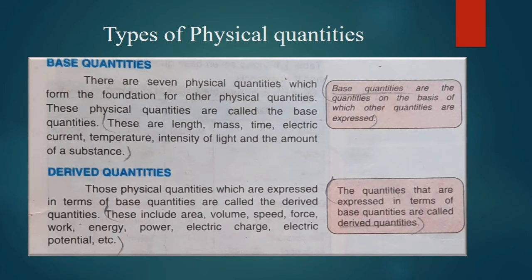So those physical quantities which form the foundation, जो बुनियाद है बाकी तमाम physical quantities की, उनको हम base quantities कहते हैं. वो कौन कौन सी हैं? Those are length, mass, time, electric current, temperature, intensity of light and amount of substance. ये हमारे पास जितनी physical quantities हैं इनको हम कहते हैं base quantities. The other definition is base quantities are the quantities on the basis of which other quantities are expressed.